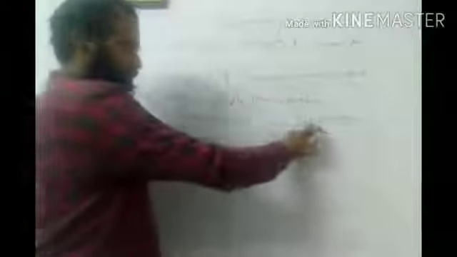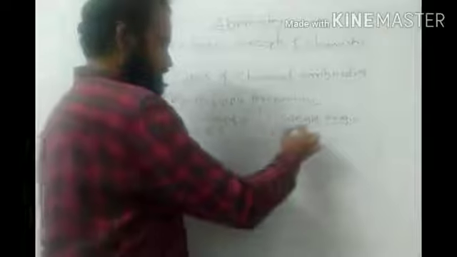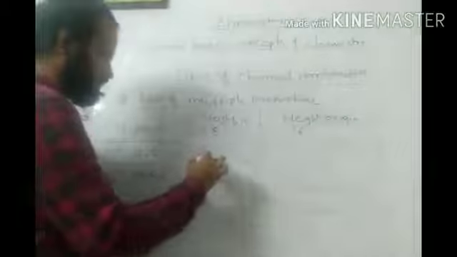First I calculate the weight of nitrogen, then of oxygen. For N2O, 2 atoms of nitrogen make 28, and 1 atom of oxygen is 16. For NO, 1 atom of nitrogen is 14, and oxygen is 16 as it is.